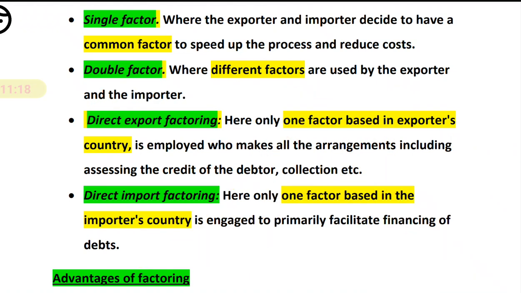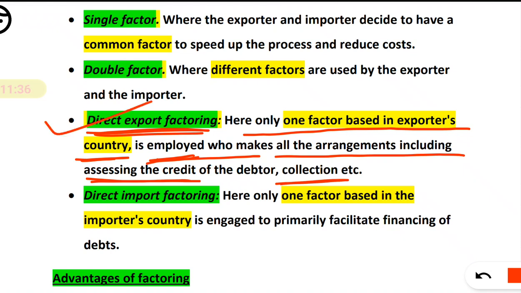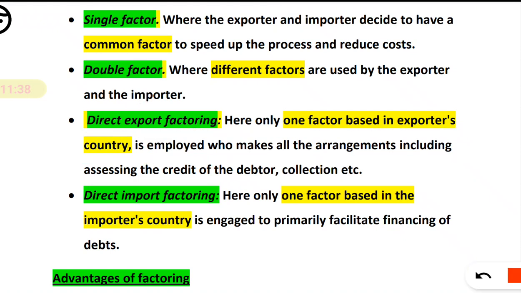Next, direct export financing means what? Simply, here only one factor based in the exporter's country is employed, who makes all the arrangements, including assessing the credit of the debtor as well as the collection. Direct export factoring is like a single factor; here is the exporter, here is the importer.